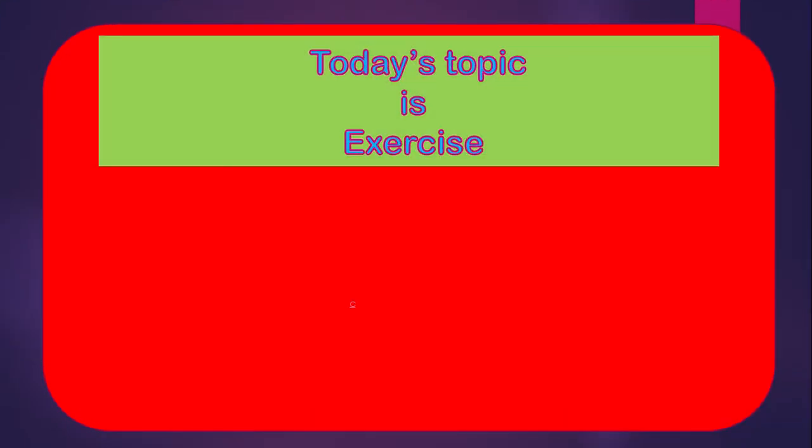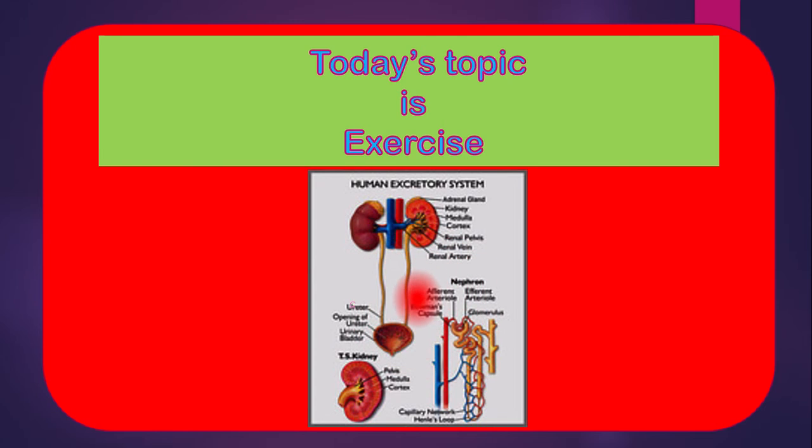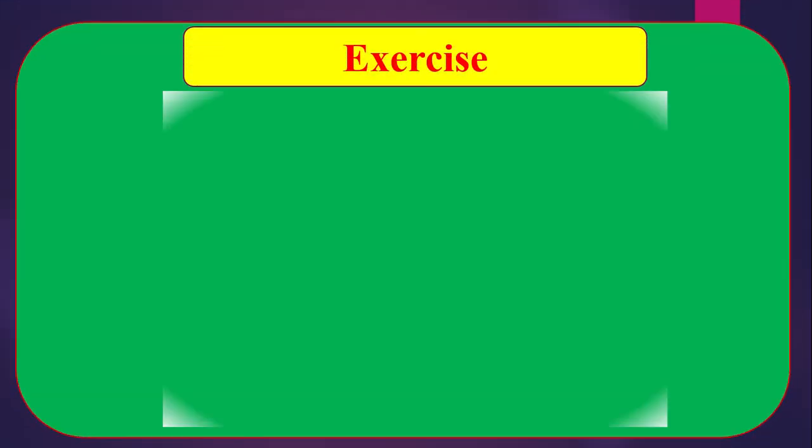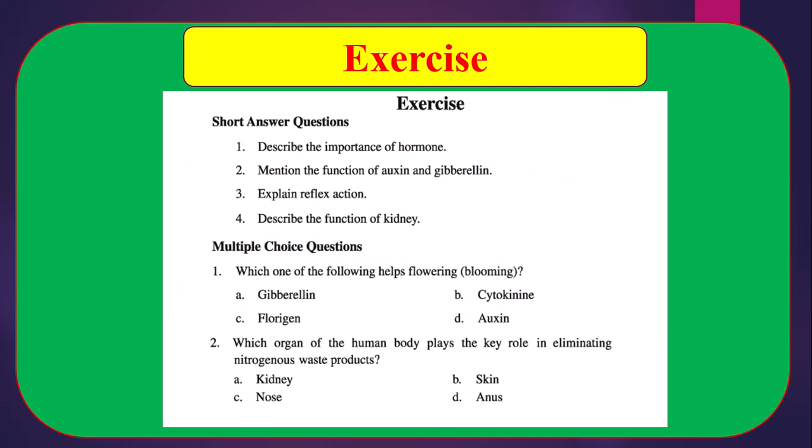Today's topic is the exercise of chapter 5. There are 4 short answer questions. Number 1, describe the importance of hormone. Actually here we have to mention the functions of hormones in a para.